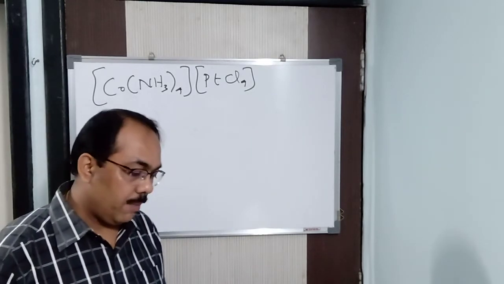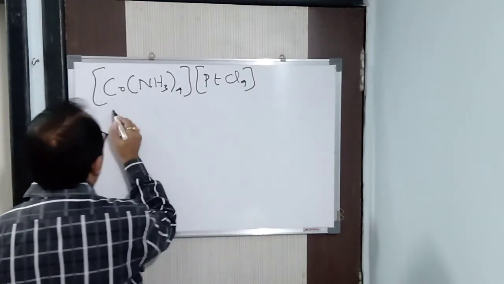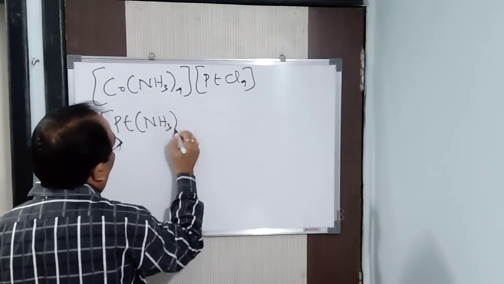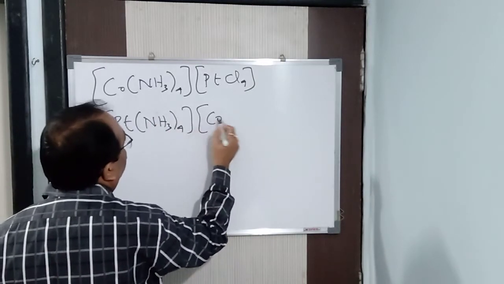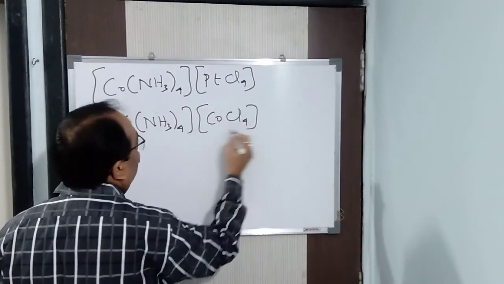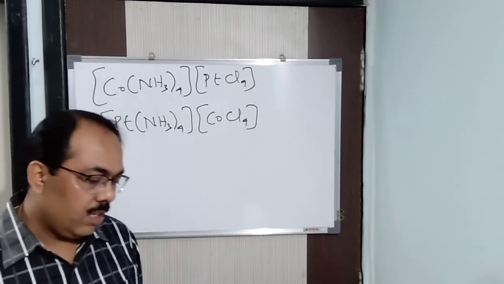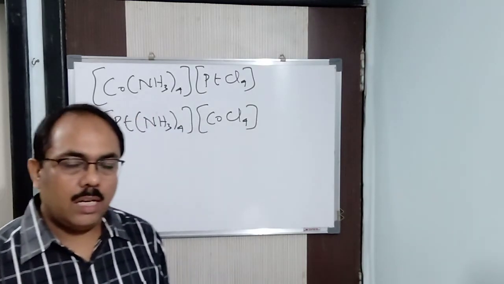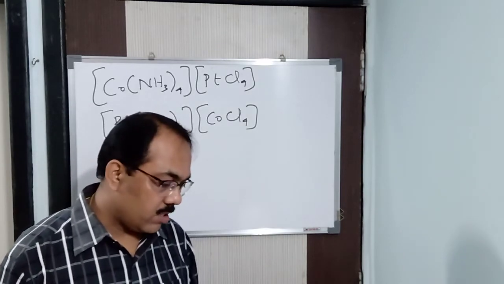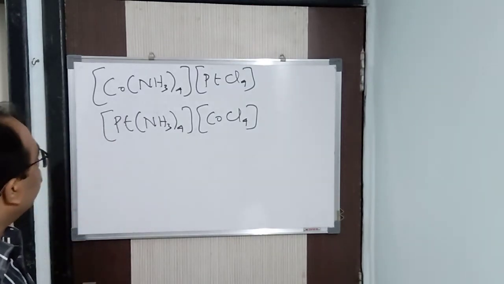Now what is going to happen here? It is just the interchange of the positive and negative parts. So what will it be? [Pt(NH3)6] and here it will be [CoCl4]. That's it. In this way, this acts as a ligand, and it is known as coordination isomerism. The ligands are differing here.